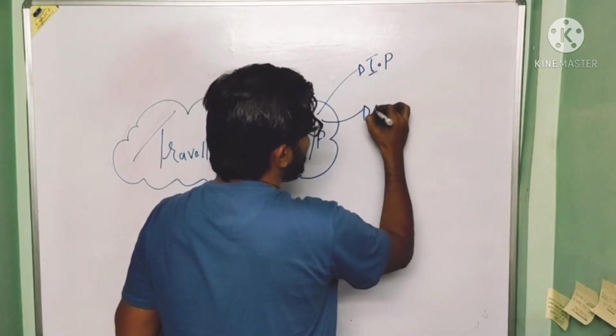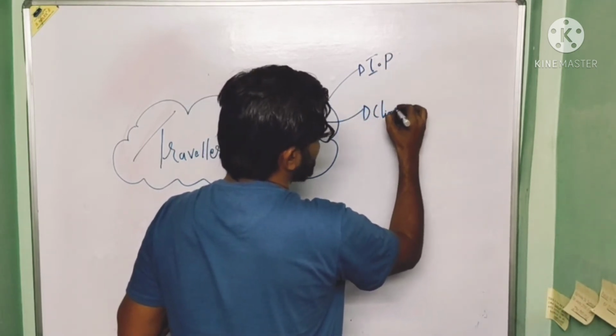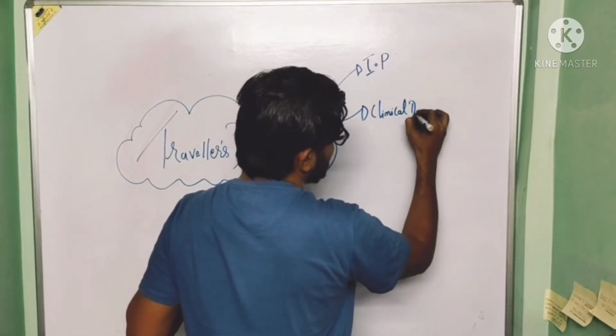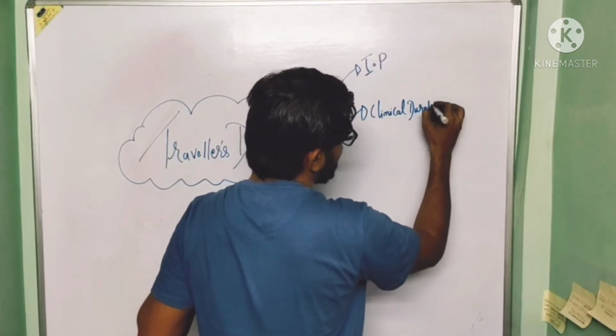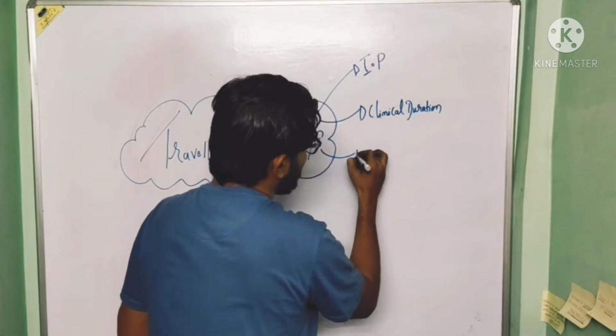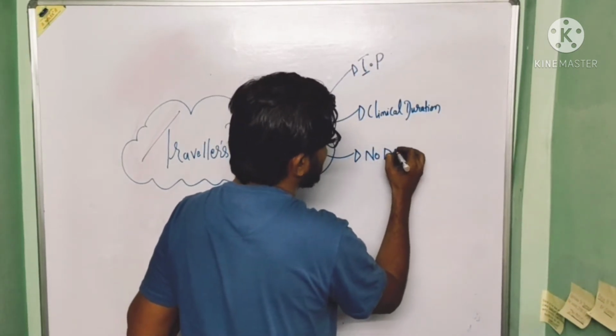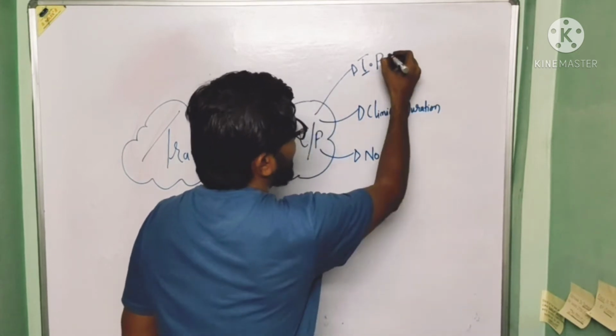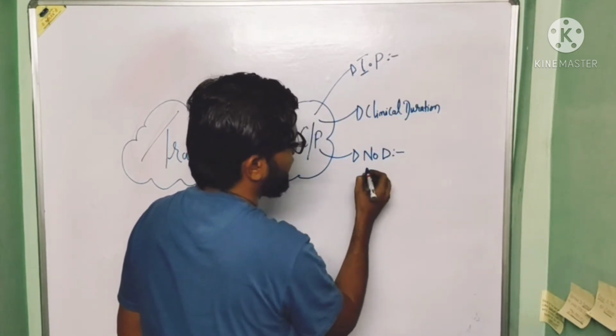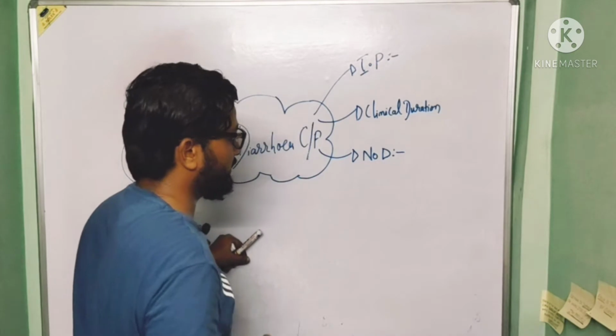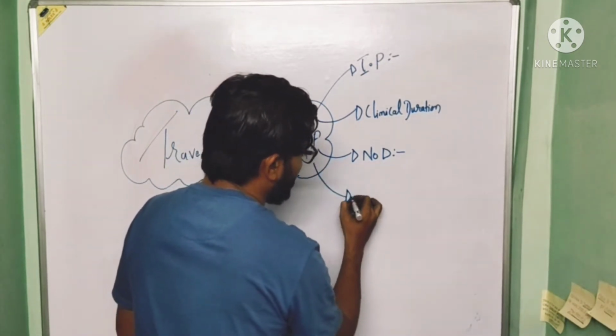Second is the clinical duration. Third is the nature of disease. Here IP represents incubation period and NOD represents nature of disease. And the last one is the recovery.